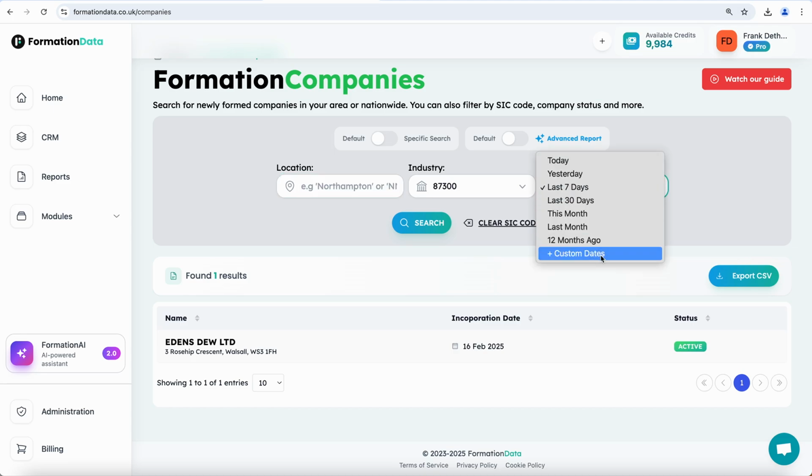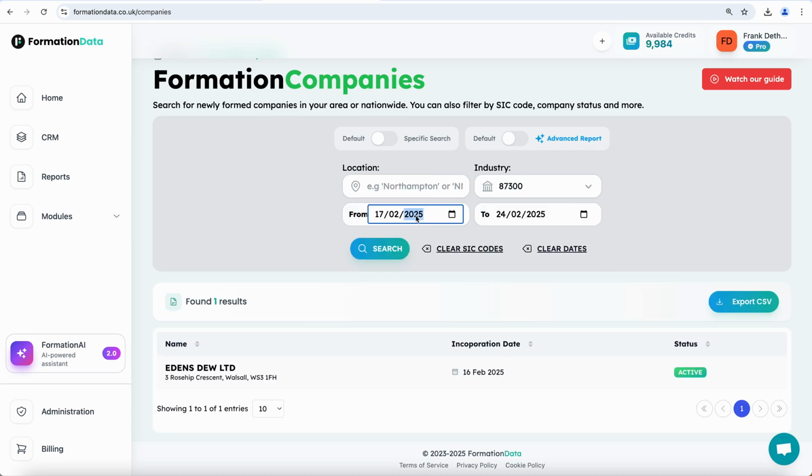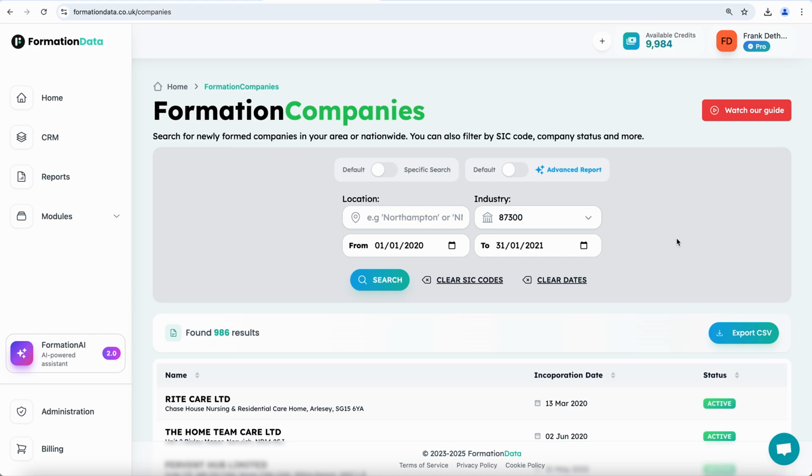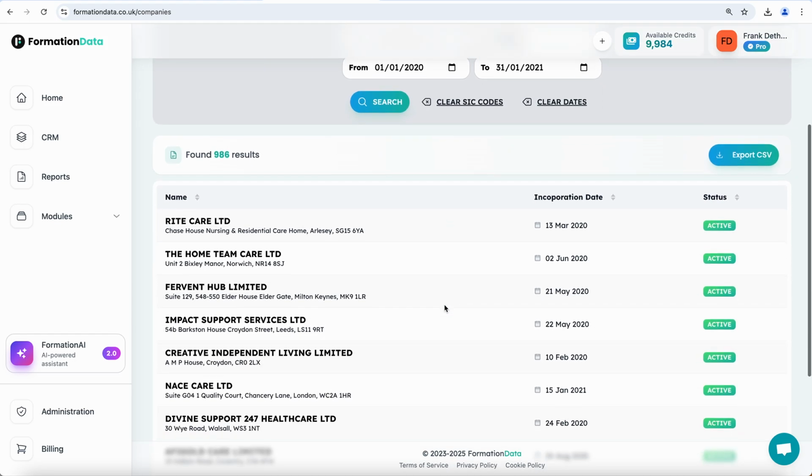You can also explore much larger date ranges. So if we were to put in some custom dates and we were to do 1st of the 1st 2020 to 31st of the 1st 2021 and click search, that's brought back a list of 986 residential care homes.